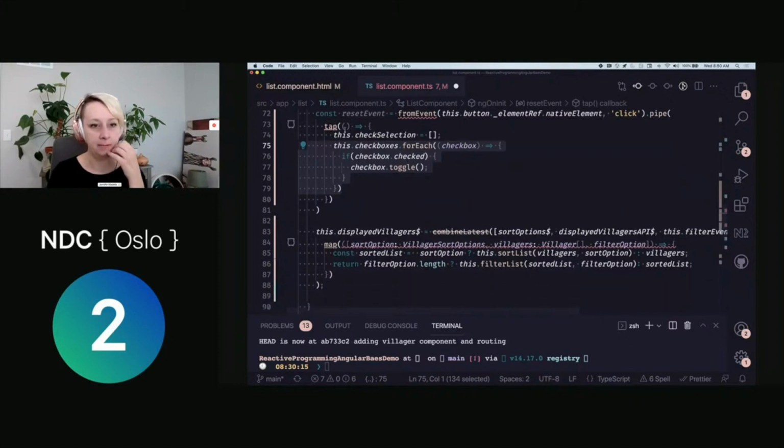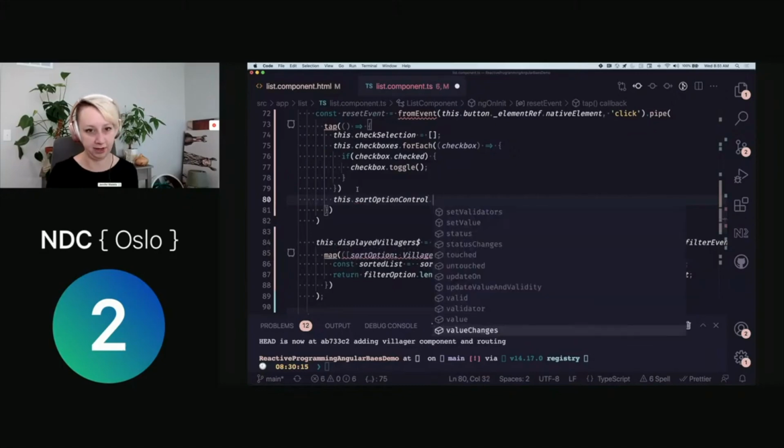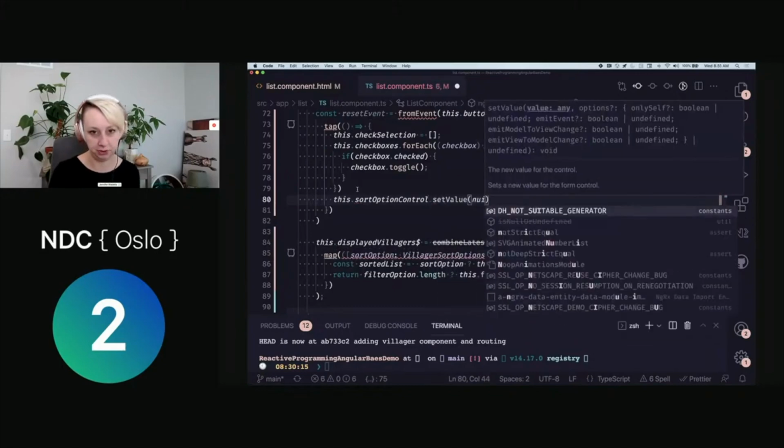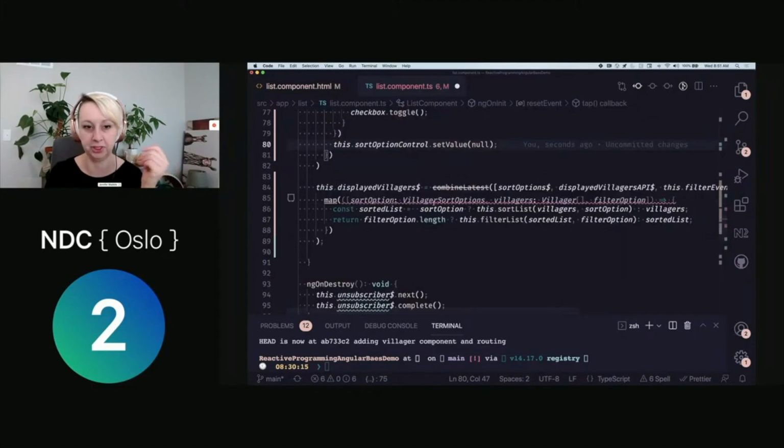All right. And then one of the other things we'll have to do is just call this.sortOptionControl.setValue to null because we're doing a reset. And that's just kind of an Angular specific thing because we also want to handle the reset of our sort option that was selected.